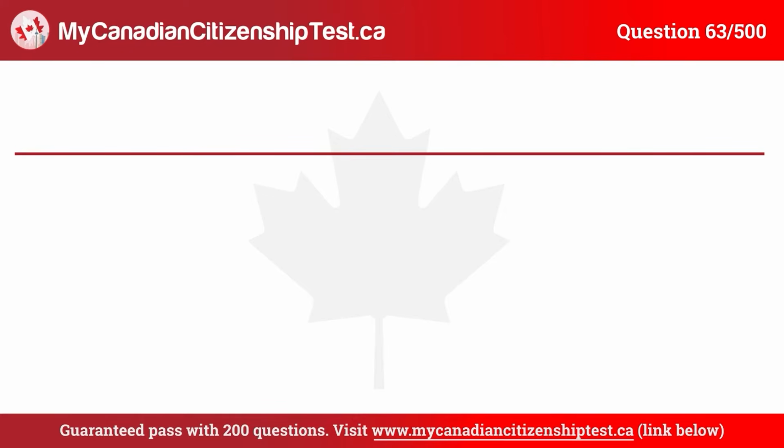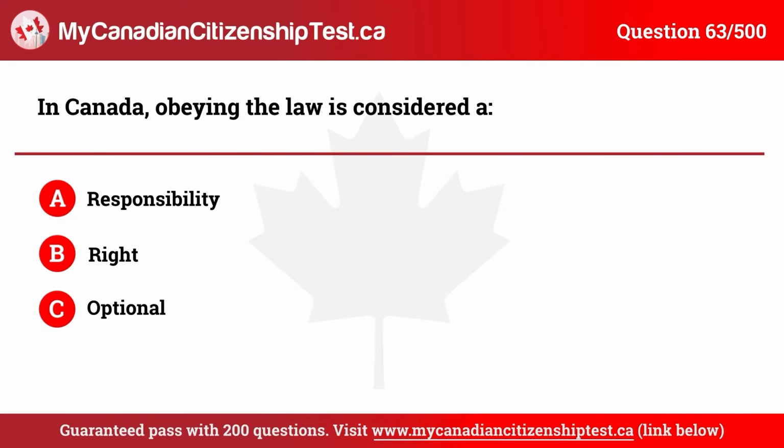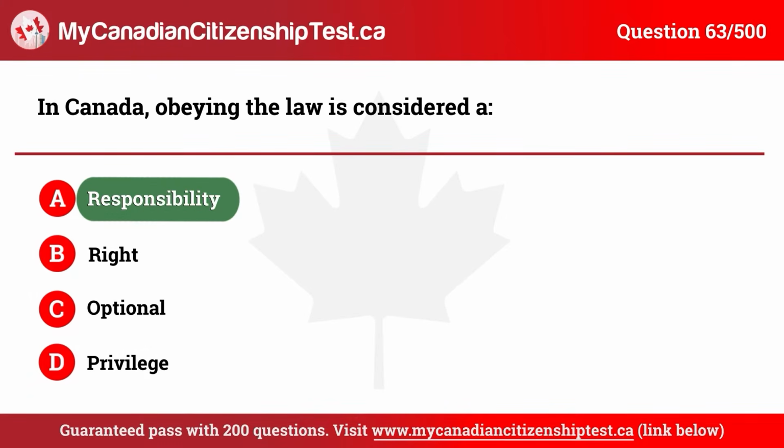Question 63. In Canada, obeying the law is considered A. Responsibility. B. Right. C. Optional. D. Privilege. The correct answer is A. Responsibility.